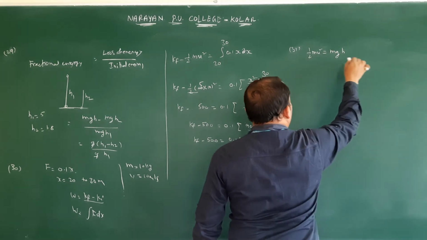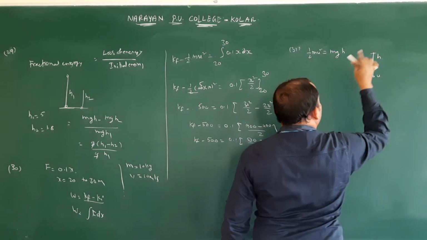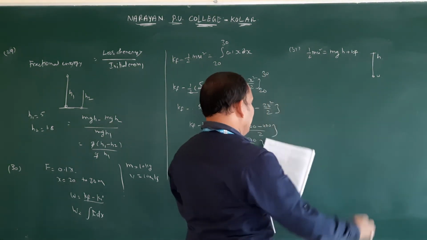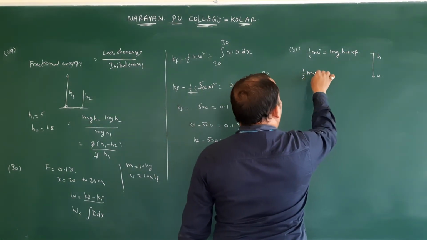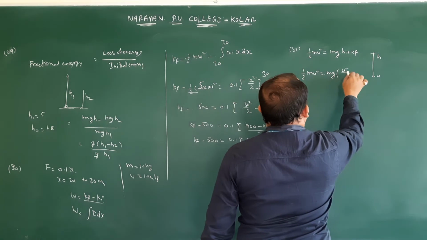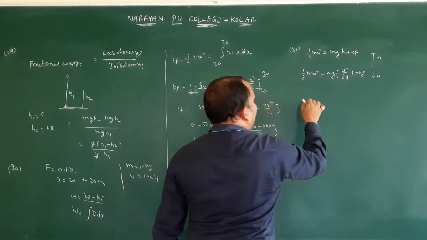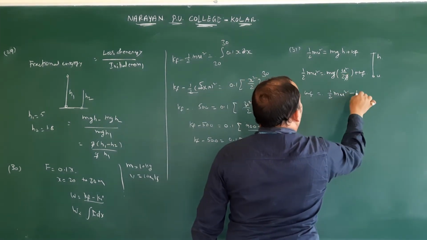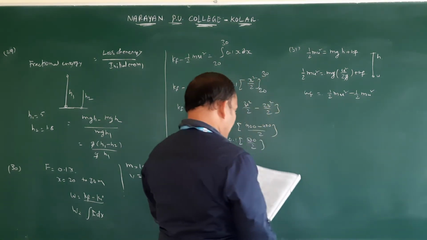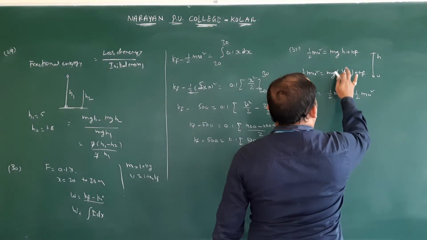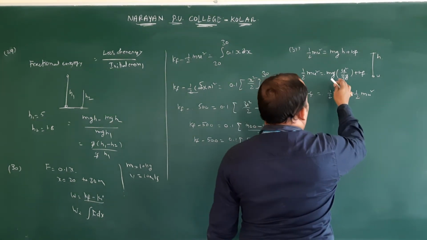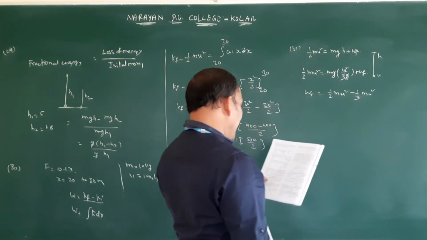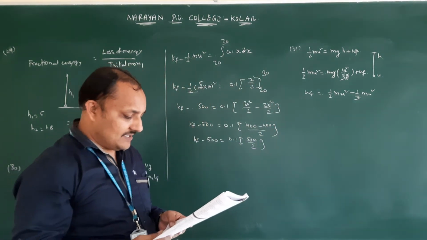So mgh. Here is u, it is reaching h height, plus the air force acting down. So what maximum height did they give? U square by 2g. Half m u square equals mg u square by 2g plus W_f. Isn't it? So W_f is equal to half m u square minus half m u square. U square by 3g, sorry, not 2g, u square by 3g. So half m u square minus 1 by 3 m u square. Just subtract, you will be getting the answer. I think maybe m u square by 6.